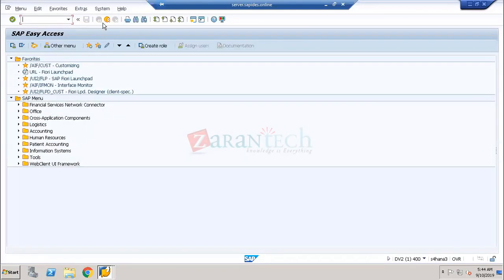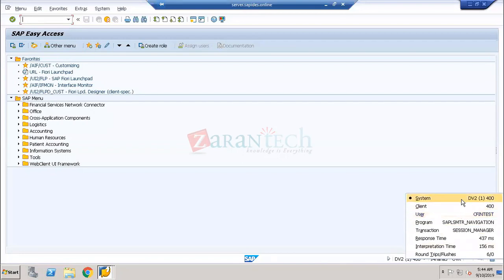If I go into the Central Finance system, my dear friends, you have to easily identify which is the source system and which is the Central Finance system. DV2 is the Central Finance system. DV2 is my Central Finance system. This is the CFIN system, DV2.